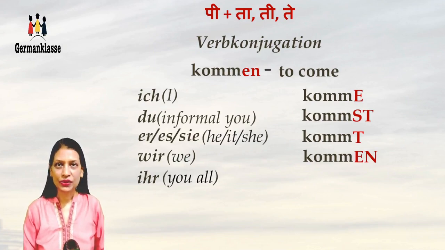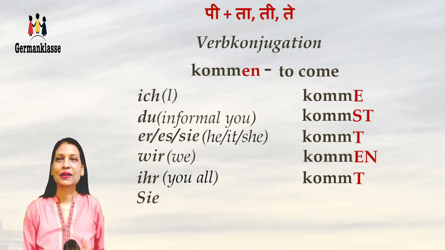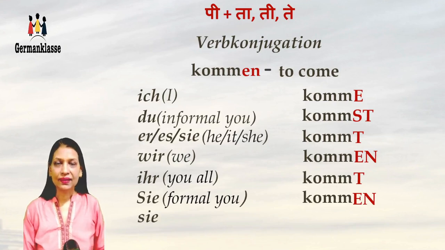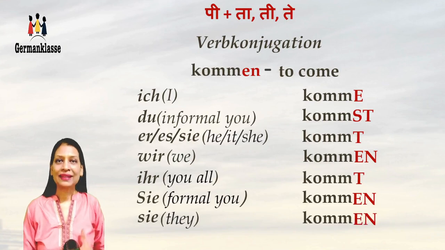And the conjugation for kommen will be komm and a t. So it's ihr kommt. And sie, that's the formal you, komm and an en, kommen. Sie kommen. And another sie, that's they, and again the verb conjugation is komm and en. So it's kommen.